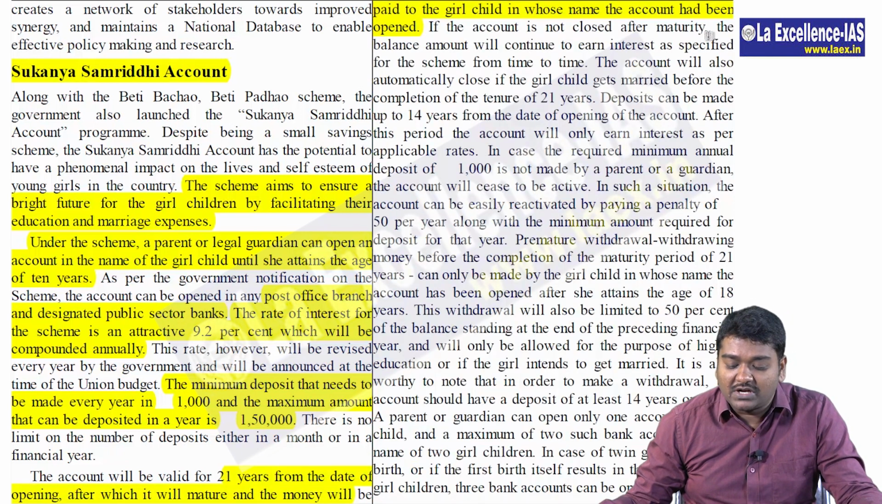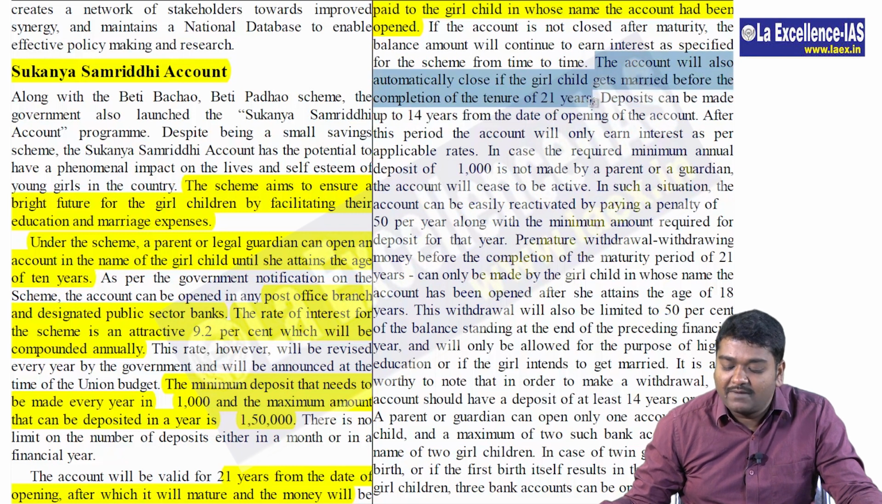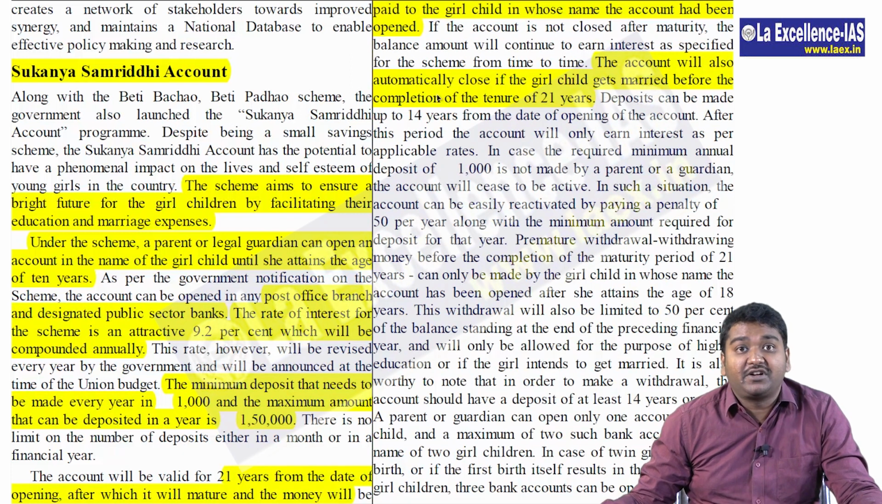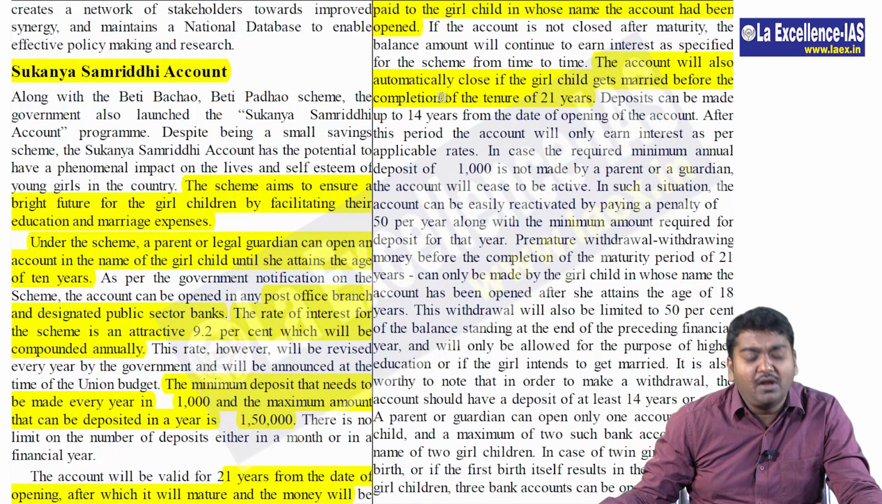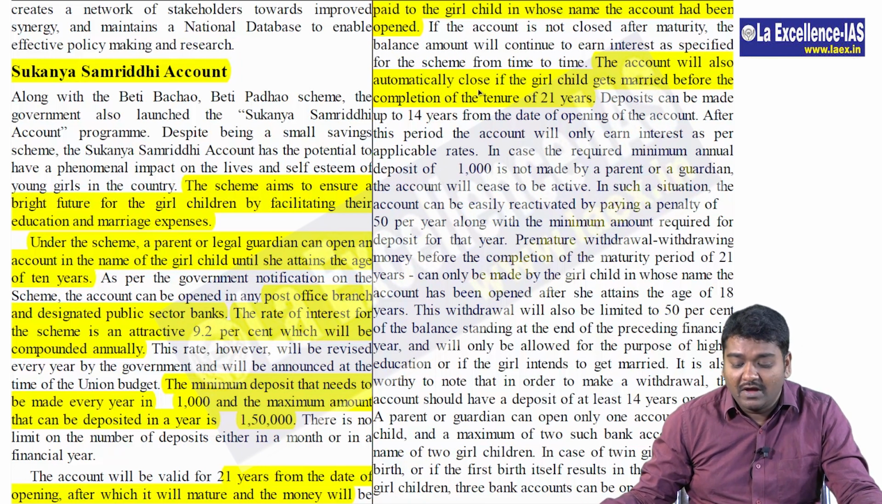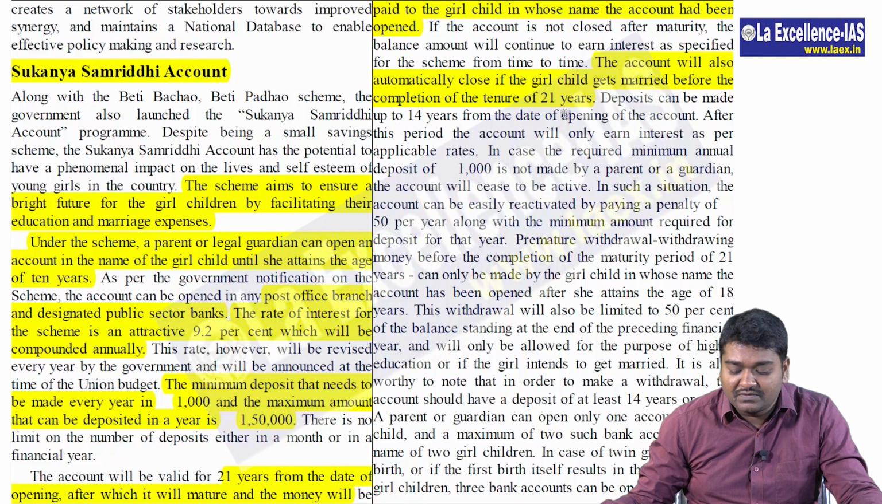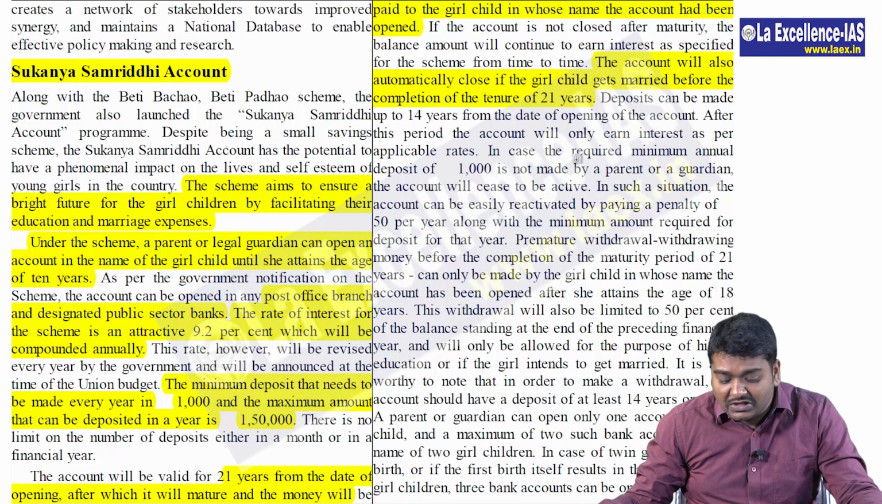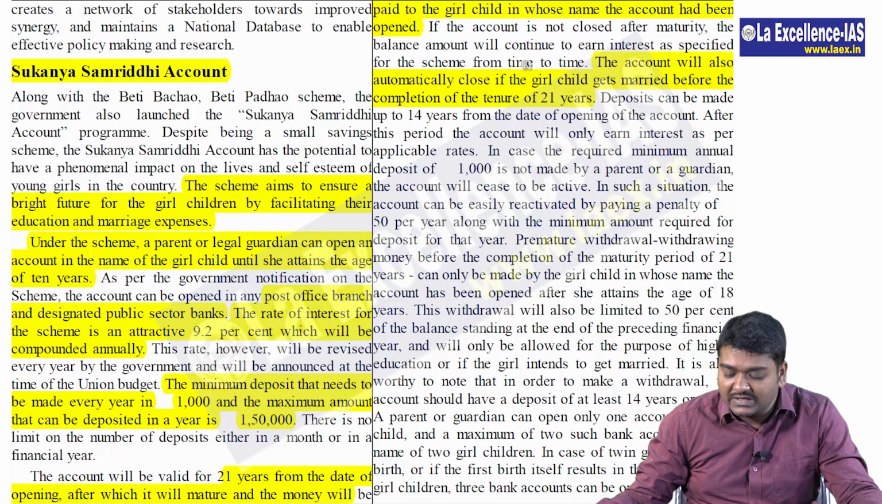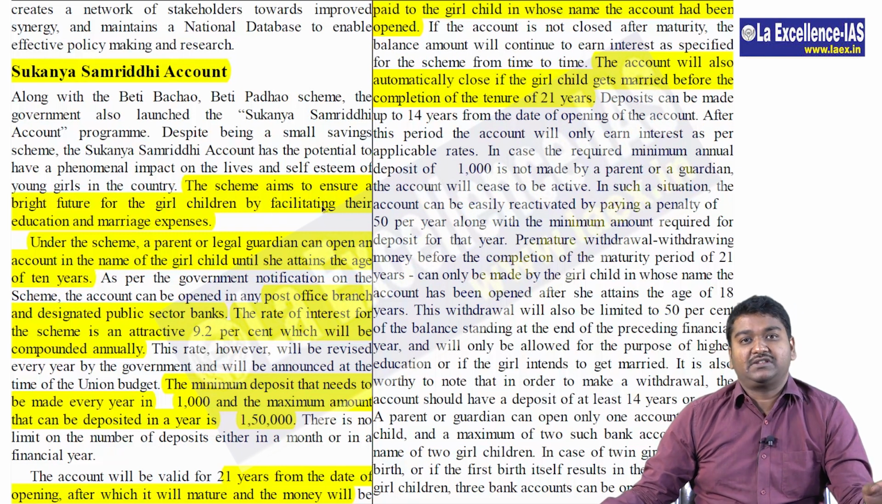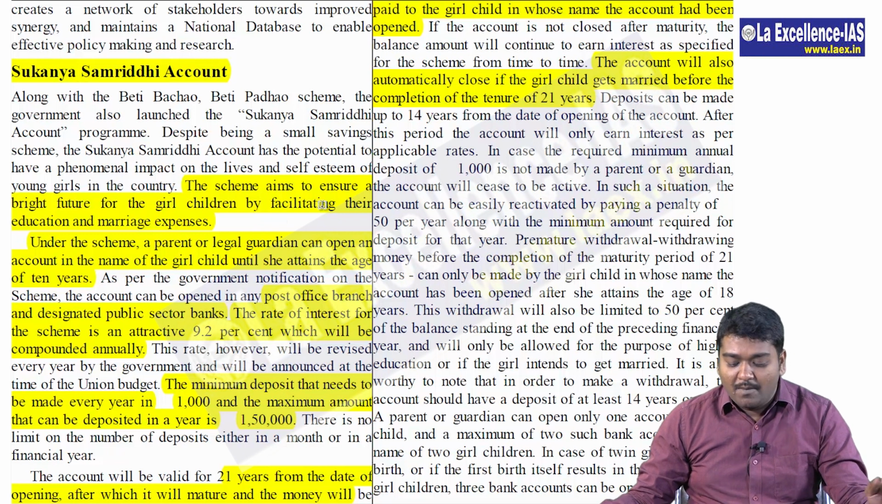If the account is not closed after maturity, the balance amount will continue to earn interest as specified from time to time. The account will also automatically close if the girl child gets married before the completion of the tenure of 21 years. Again, this statement is important, that is the account will also automatically close. This type of terms will be given. We get confused in the examination hall. Automatically will it close or will they have to give? Deposits can be made up to 14 years from the date of opening of the account, right guys? So please just try to ensure that you are going through these. These are some of the information from Sukanya Samriddhi account which is important, but I would say please read it carefully.